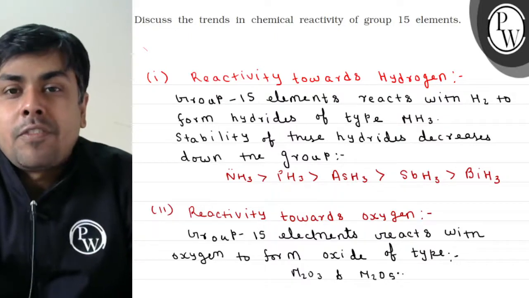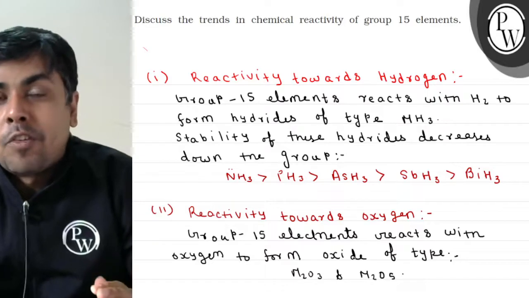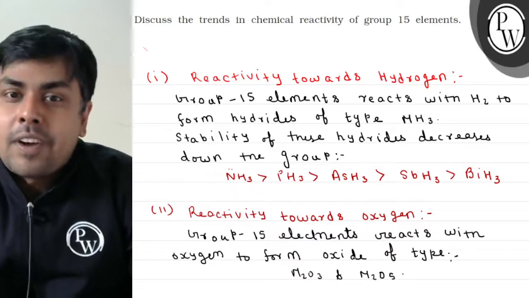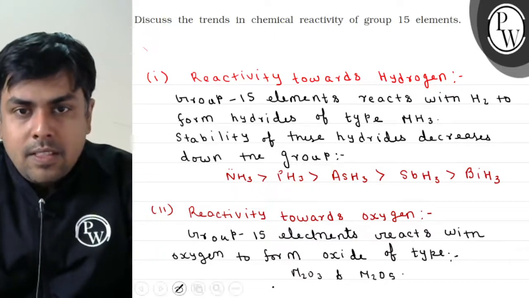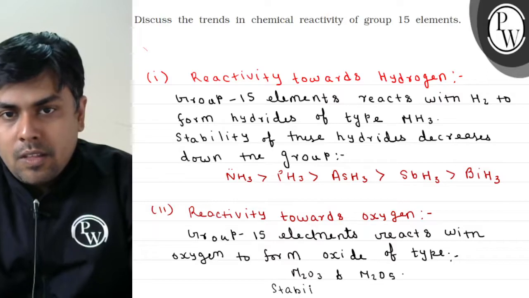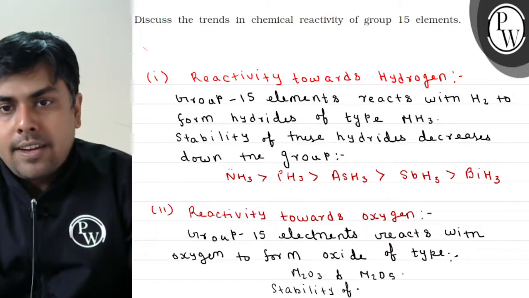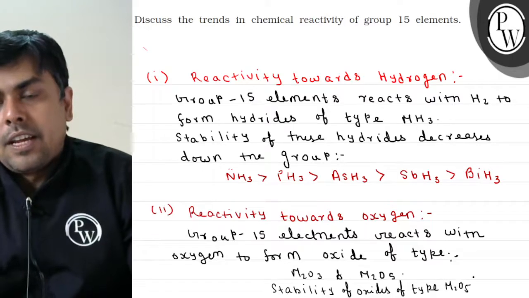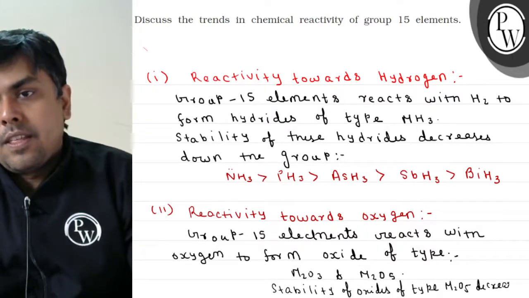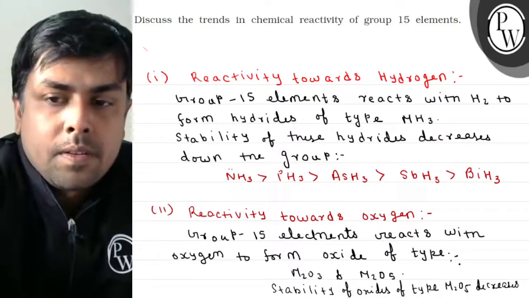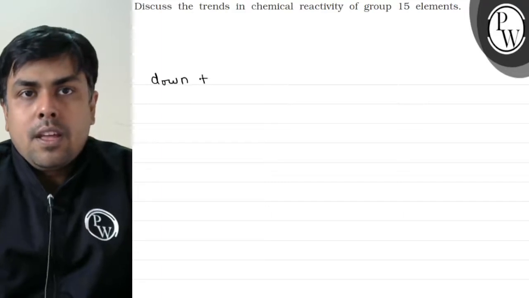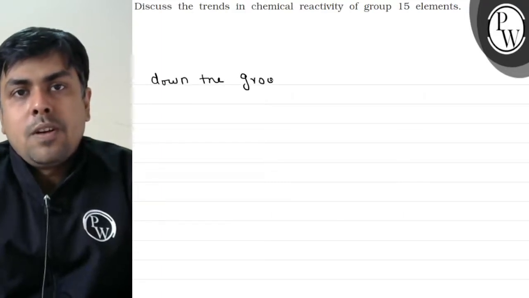The stability of higher oxidation state, that is in case of N2O5, the stability of higher oxidation state will decrease down the group, right? Stability of oxides of type M2O5 decreases down the group, right बच्चों?